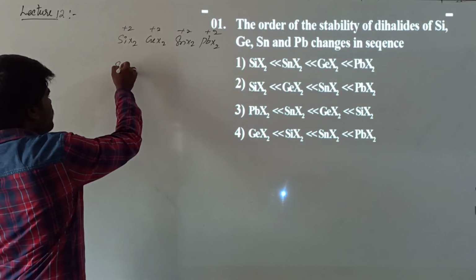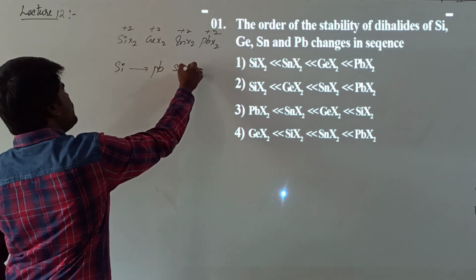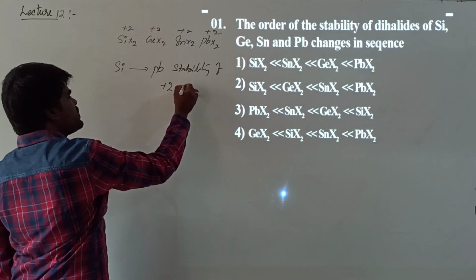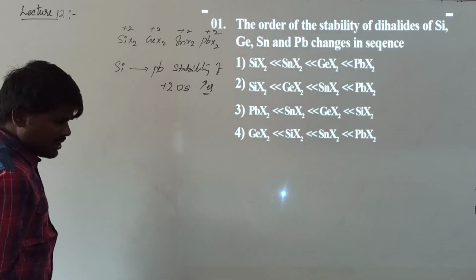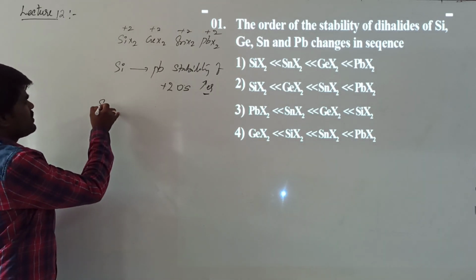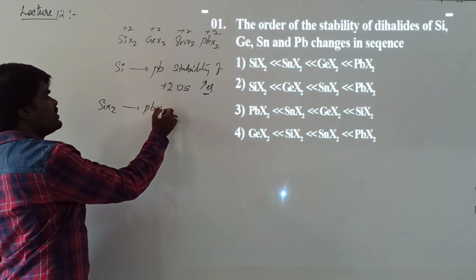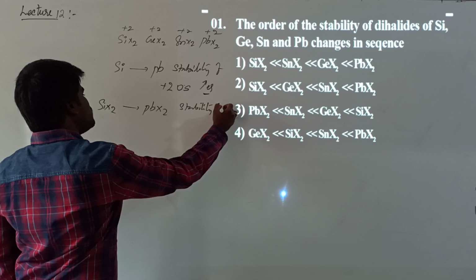We know that from silicon to lead, the stability of the +2 oxidation state increases. So from silicon dihalide to lead dihalide, the stability should also be expected to increase.